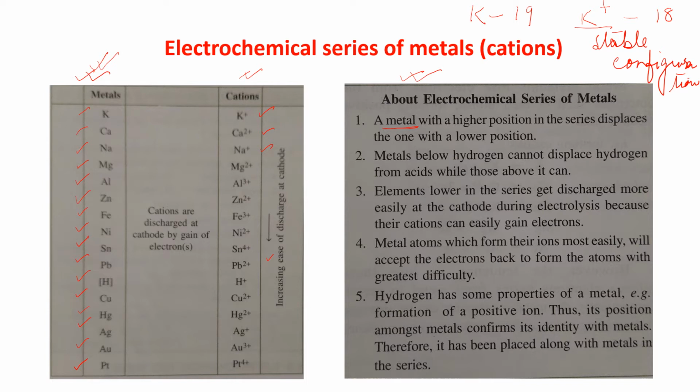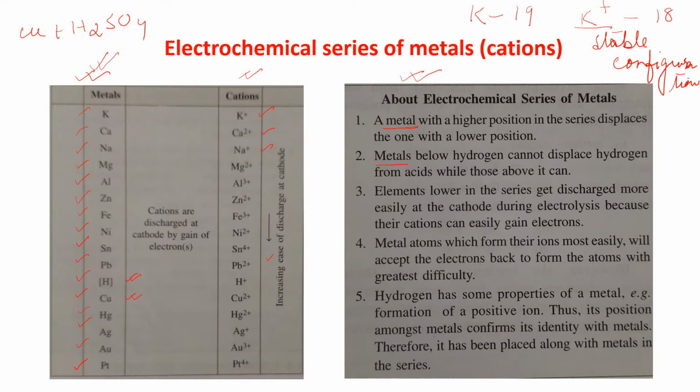Number 2: metals below hydrogen cannot displace hydrogen from acid, while those above it can. That is why, if we take Cu plus H2SO4, copper being lower in position than hydrogen cannot displace hydrogen from the acid.